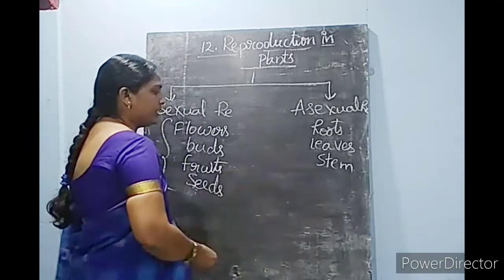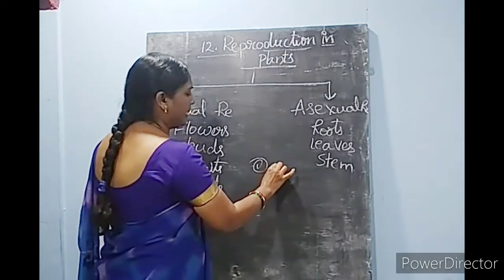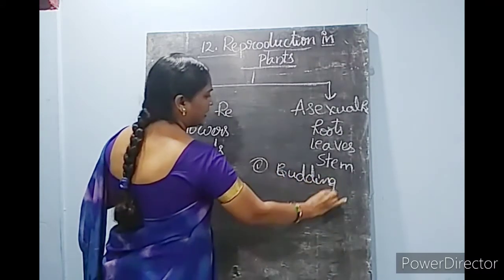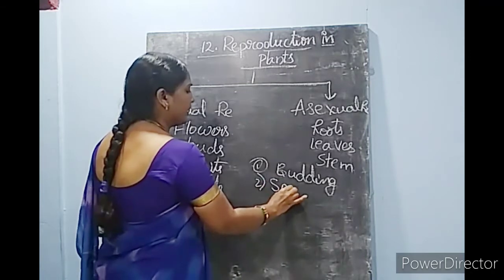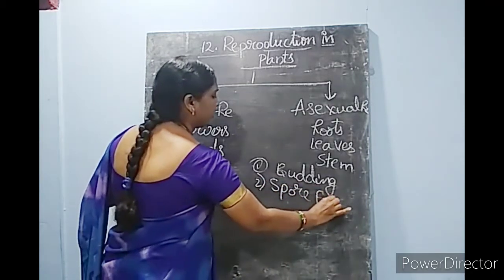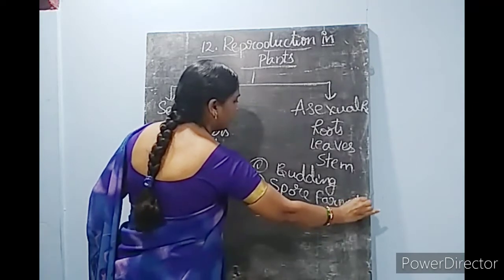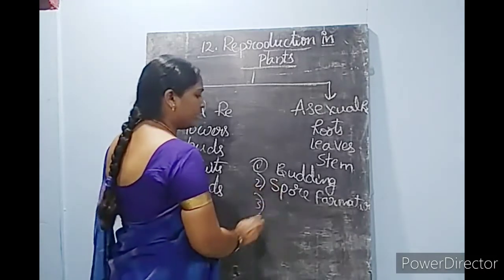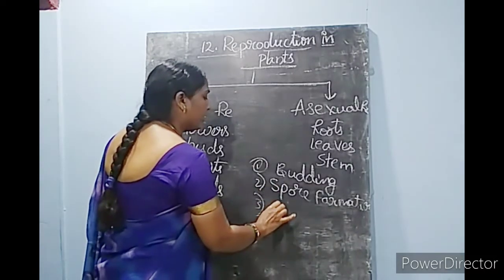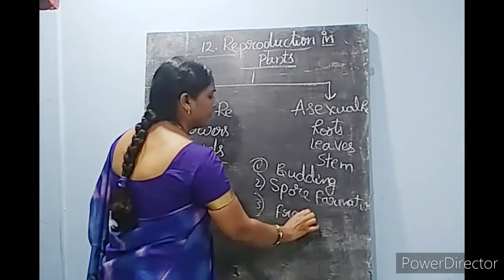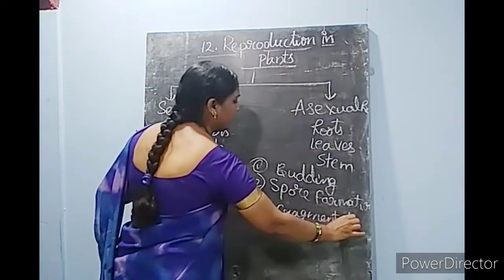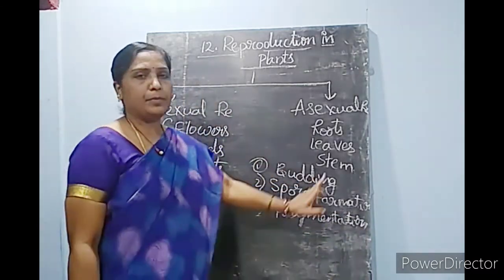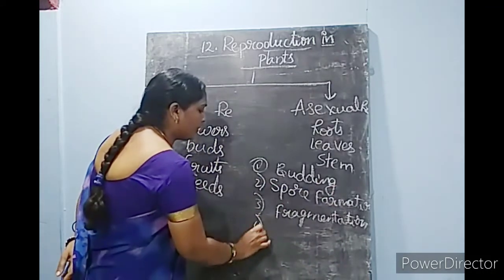So generally in plants, asexual reproduction takes place by budding, by spore formation, by fragmentation, and by vegetative propagation.